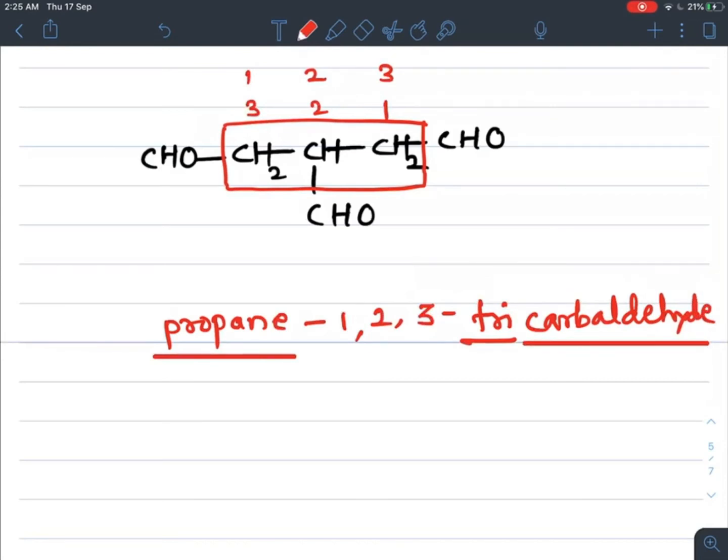So the carbaldehyde suffix is used when these 3 carbons are not counted in the alkane. So it is a very important example. At positions 1, 2, 3, carbaldehyde groups are attached. So IUPAC name is propane-1,2,3-tricarbaldehyde.